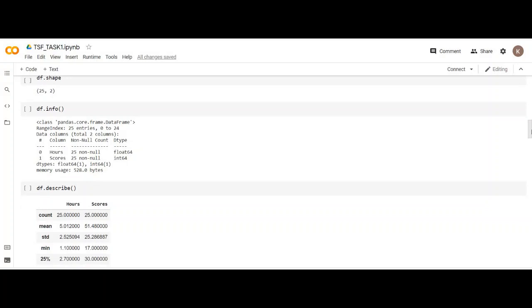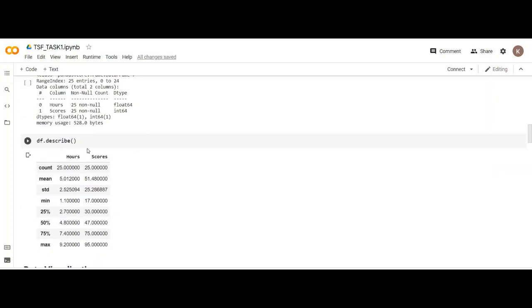Then moving on, I have checked the summary of the data set by using the describe method. So in the summary, you can see the mean, standard deviation, minimum, maximum, 25 percentile, 50 percentile, and 75 percentile using this describe method. As we can see, the mean hours is 5 and the mean score is 50.48.